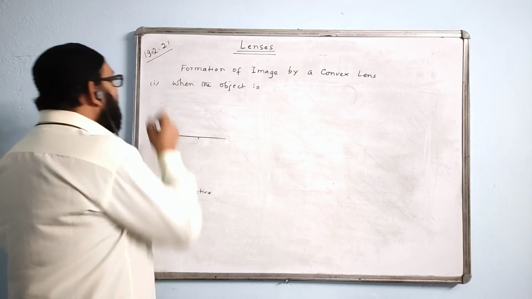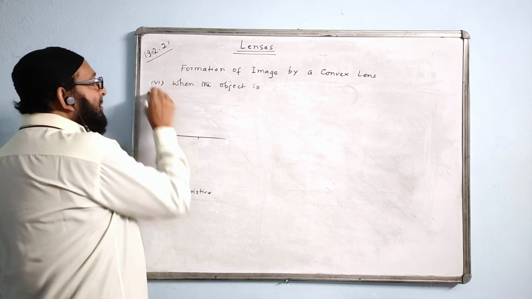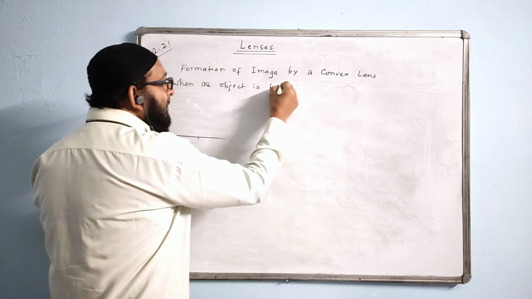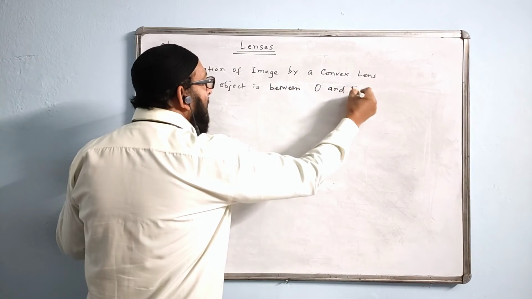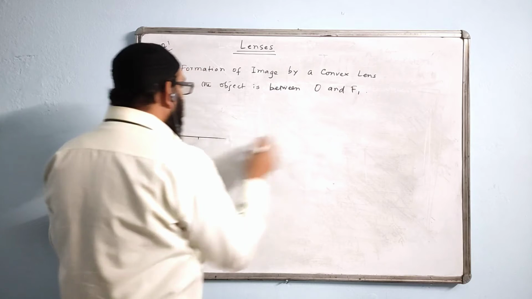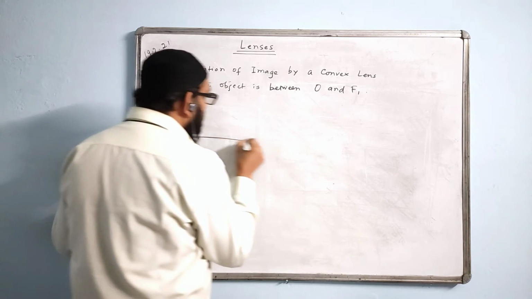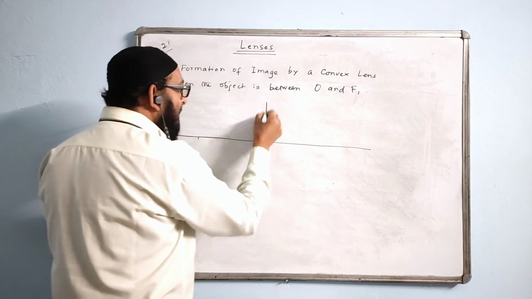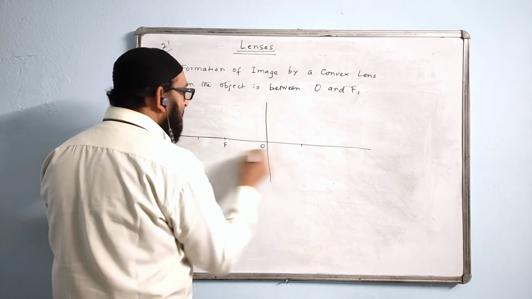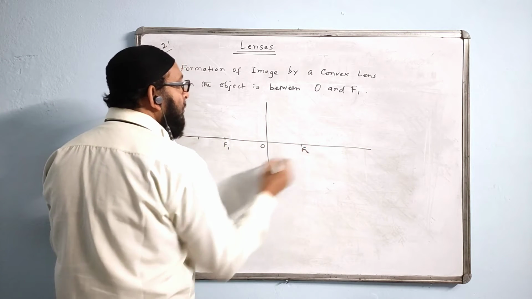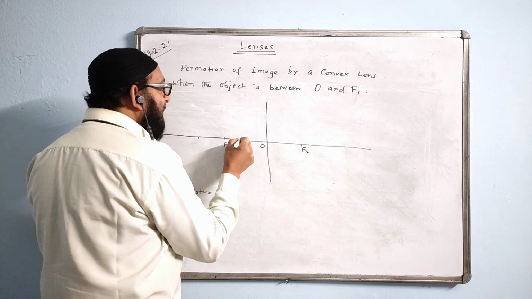Okay. And the last case we have, case number 6, when the object is between O and F1, that is, between the optical center and the principal focus. So we draw the same way, this side is F, this side is O. This side I'll mark F1, this side I'll mark F2. The object is anywhere in between like this.